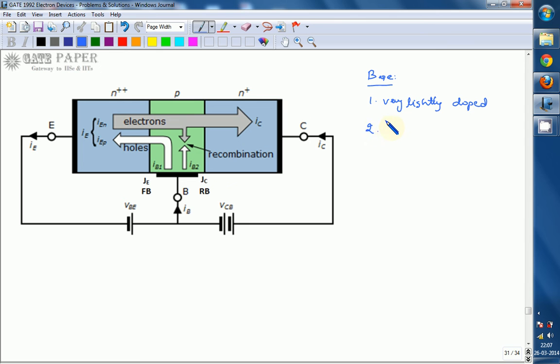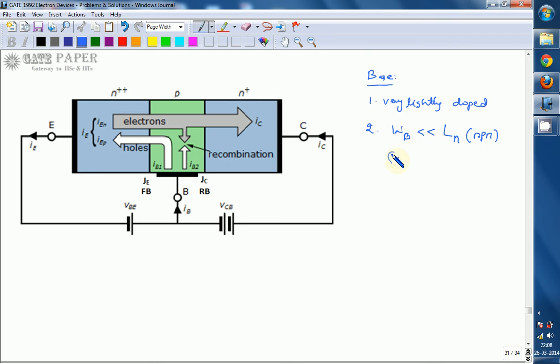The second is that the width of the base is very small compared to the diffusion length of minority carriers. If you are going for an NPN transistor, the minority carriers are electrons in the base. So the base width is very small.